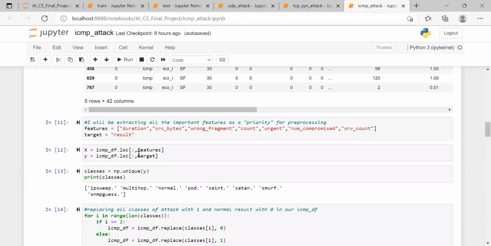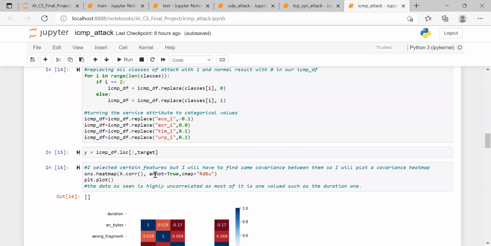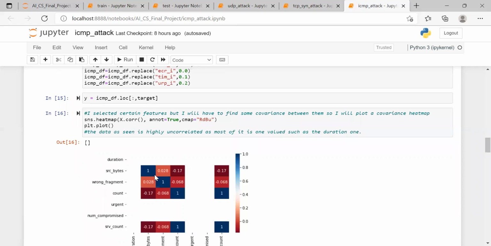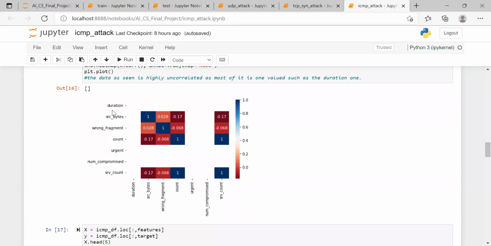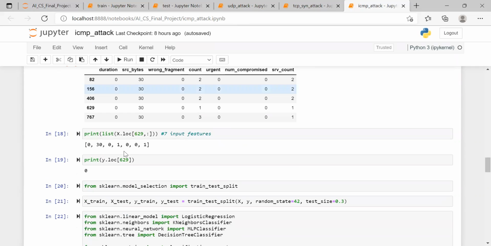After this data cleaning process, I replaced the classifications with the results 0 and 1 to use as input to our training models. Then I defined the target values and the features. I considered these as the features: duration, src bytes, wrong fragment count, urgent, num compromised, and similar fields, and this is the target field. Once I defined the targets and features, I trained on the dataset.